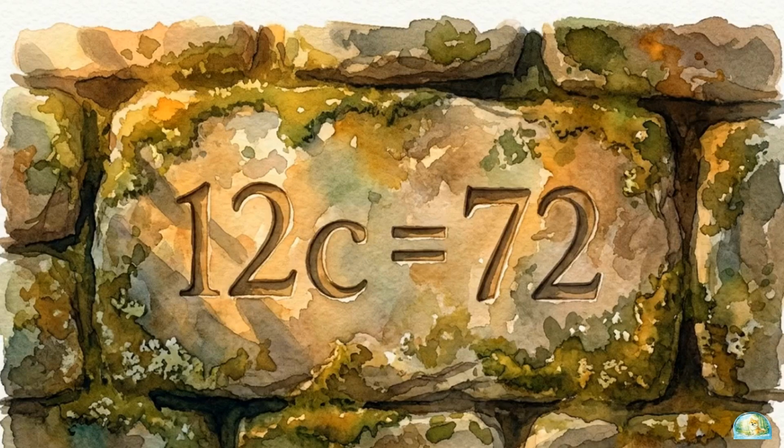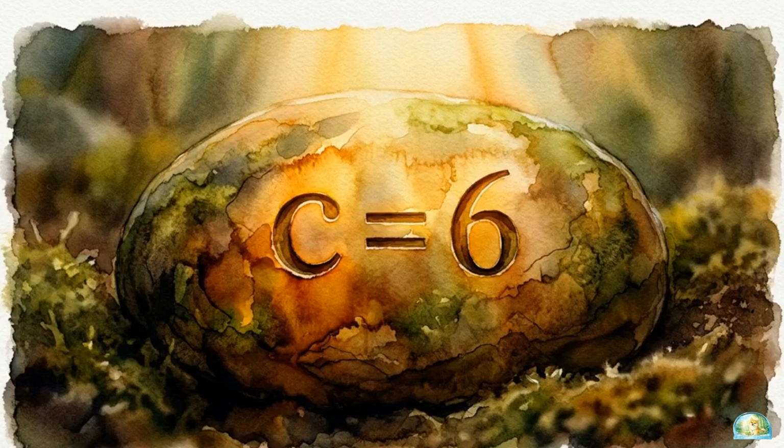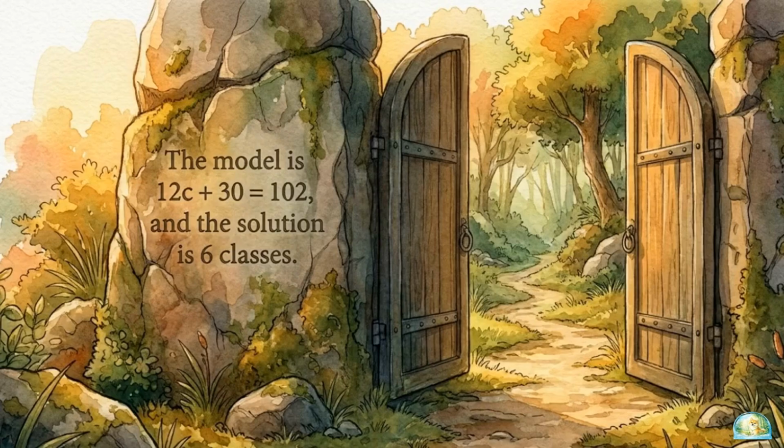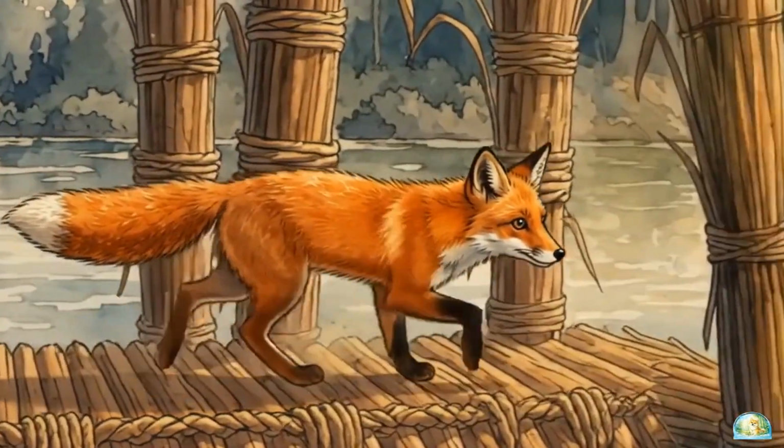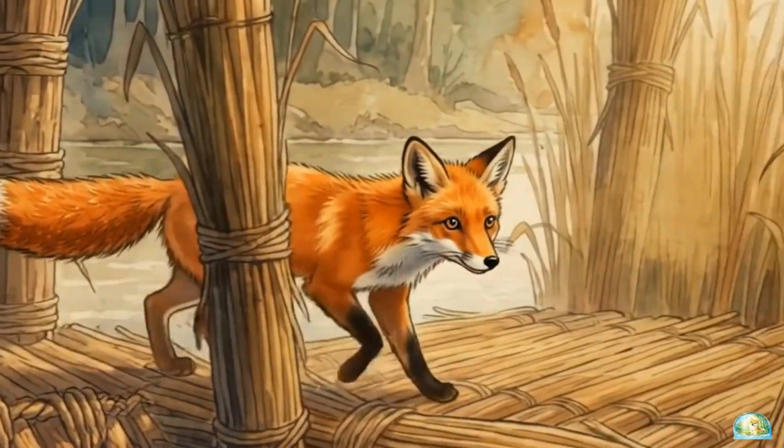Now we isolate the variable to solve. Subtract the flat $30 fee from both sides, and we get 12c equals 72. Divide both sides by 12, and we find that c equals 6. The model is 12c plus 30 equals 102, and the solution is 6 classes. With the gate open, the path leads to the ticket ferry, where the rules change from an exact match to